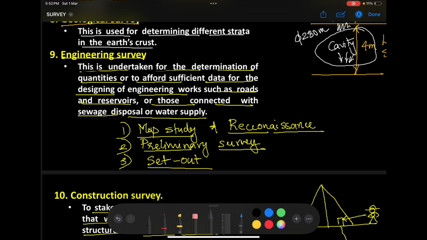Understand? So once that estimate is okay with our client, like the finance, everything is okay, then we will try and put this plan onto the field. That's the last job of the surveyor. What is that? Setting out. So the last job of the surveyor is setting out, location surveys or setting up. These are the 3 works involved in our engineering surveys.